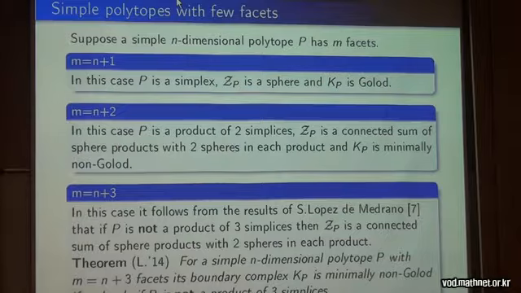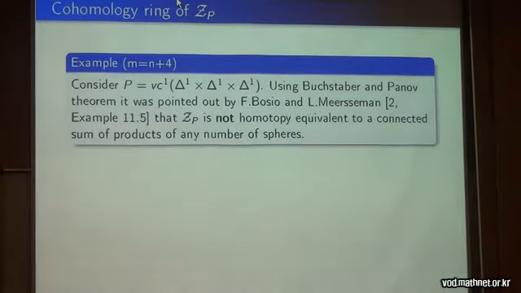And I prove the following: for the case m equals n+3, the Kp boundary complex is minimally non-Golod at the same condition if and only if P is not a product of 3 simplices, combinatorially, of course. And the next case, n+4, ruins all this nice classification because it's a wild world of combinatorial types of polytopes.